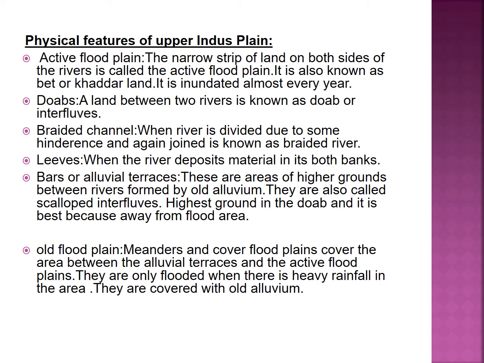Physical features of upper Indus plain. First one is active floodplain. The narrow strip of land on both sides of the rivers, you can see it on the cross section of Doab as well. While you are reading or studying or listening, you should follow your book as well, because in that book the cross section of a Doab is also given, so you can follow it.